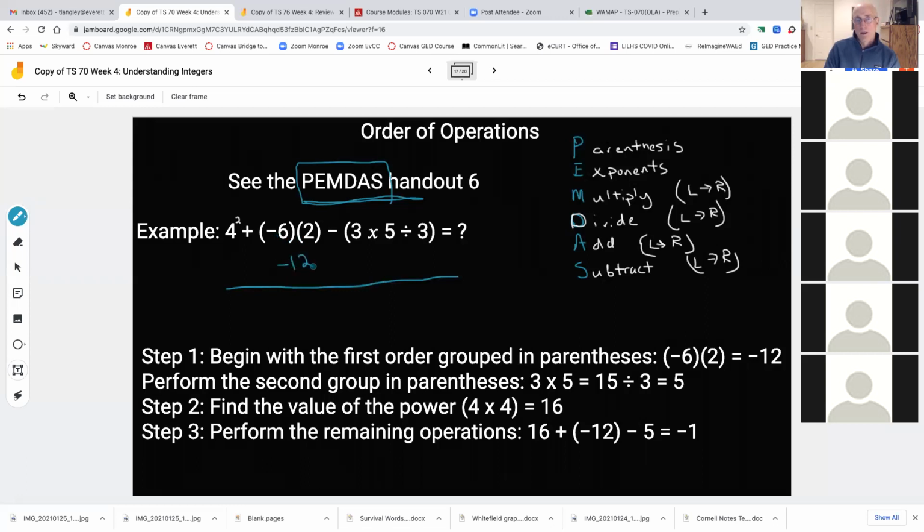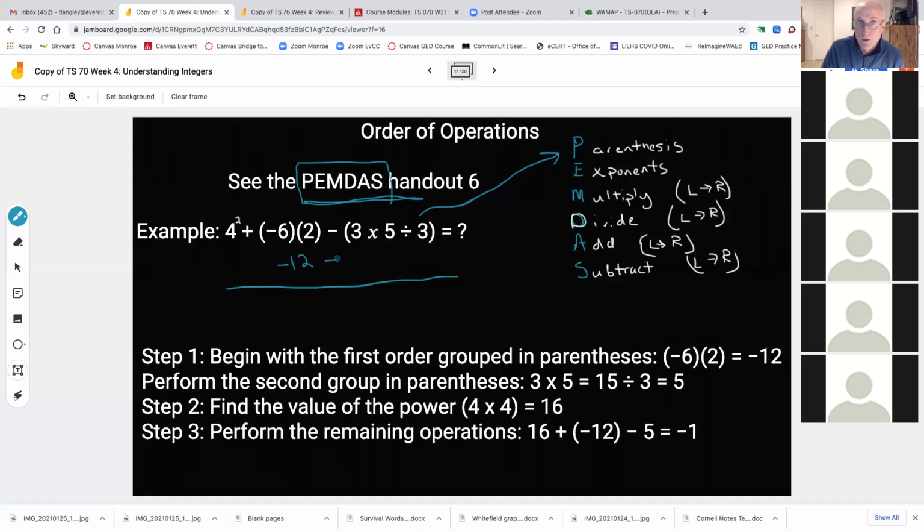And then I've also got something over here that's in parentheses. See the rule here? I'm going to draw an arrow to it. We do what's in parentheses first. And if you're wondering why it matters what order, it's because you get a totally different answer if you don't follow this order of operations. That's why it matters. You'll get the wrong answer.